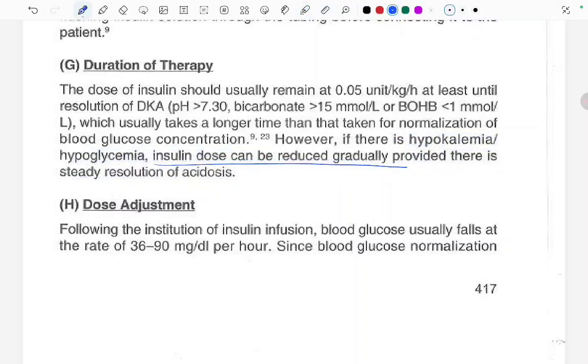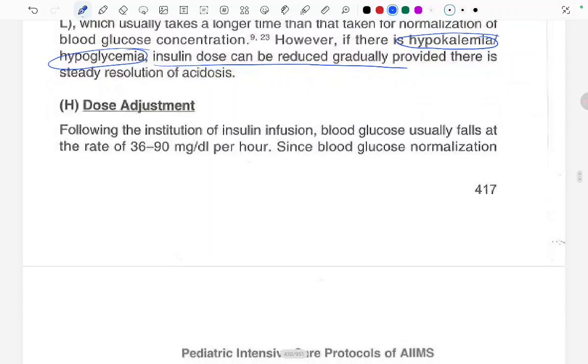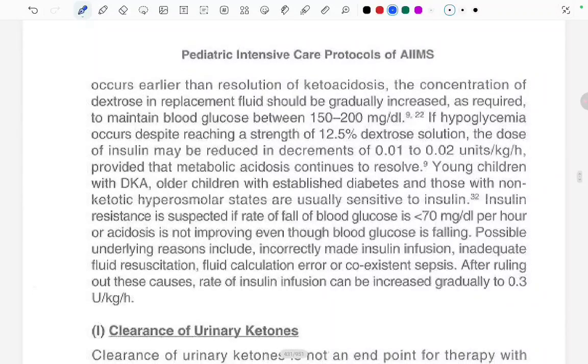Dose adjustment. Following the institution of insulin infusion, blood glucose usually falls at the rate of 36 to 90 mg per deciliter per hour. Since blood glucose normalization occurs earlier than the resolution of ketoacidosis, the concentration of dextrose in the replacement fluid should gradually increase, as required, to maintain the blood glucose between 150 to 200 milligram per deciliter. If hypoglycemia occurs despite reaching a strength of 12.5% dextrose solution, the dose of insulin may be reduced in decrements of 0.01 to 0.02 units per kg per hour, provided that the metabolic acidosis continues to resolve.